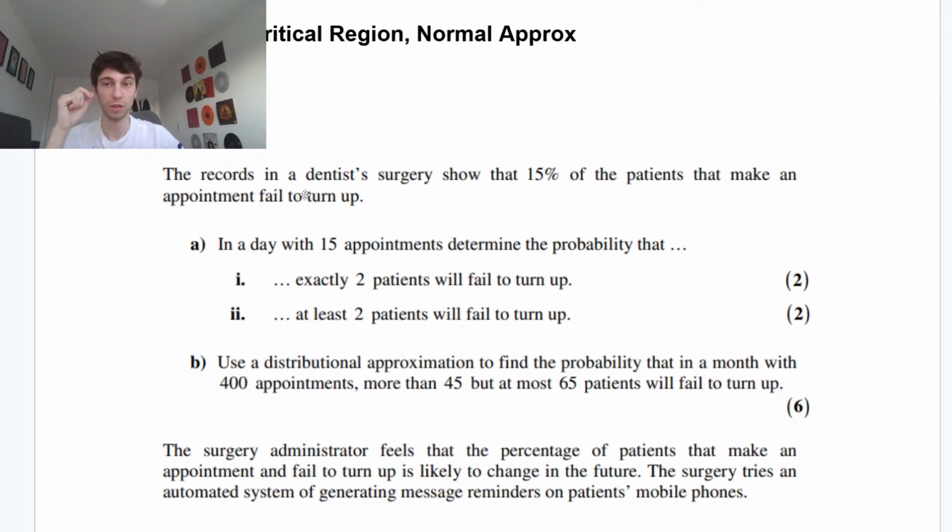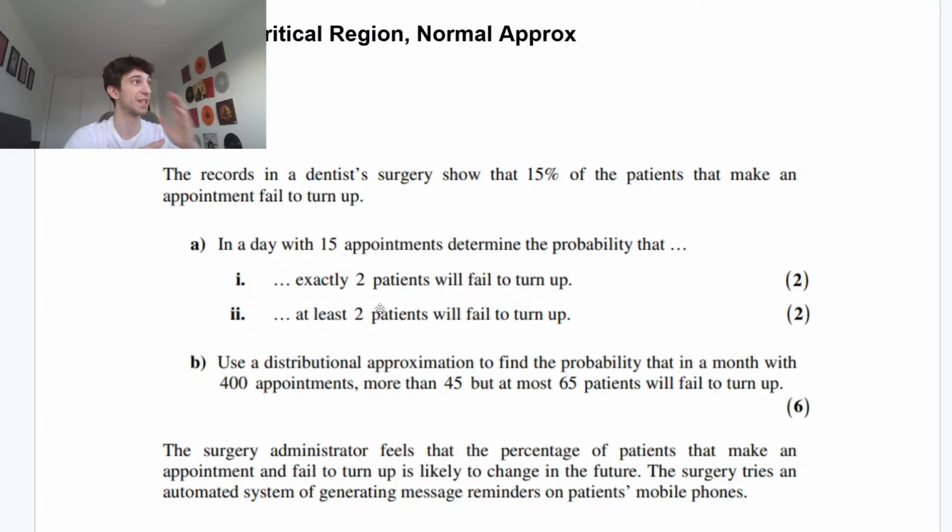The records in a dentist surgery show that 15% of patients that make an appointment fail to turn up. So we have a fixed probability of 0.15, and I'm already thinking binomial. In a day with 15 appointments, so we have n trials, determine the probability that exactly two patients fail to turn up, and that at least two patients will fail to turn up.